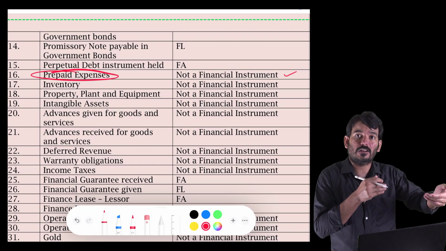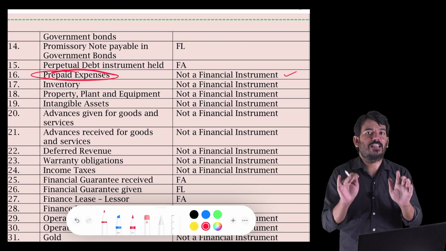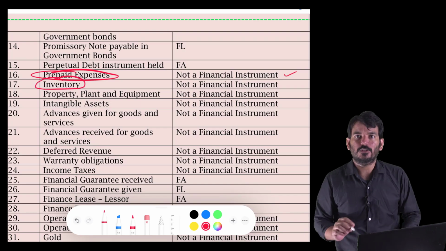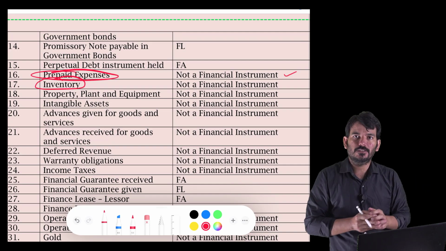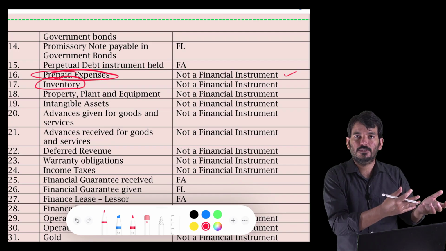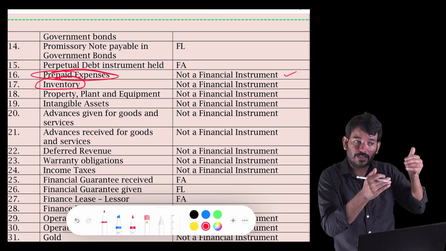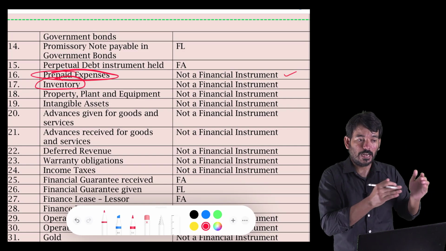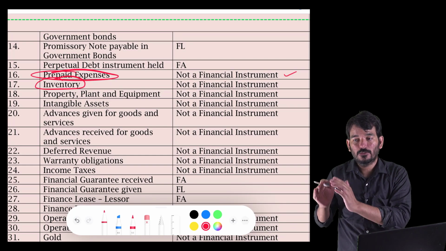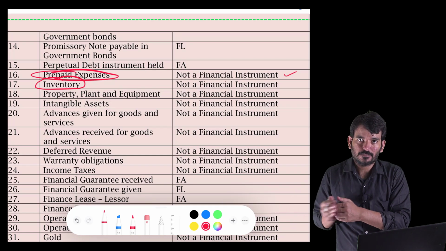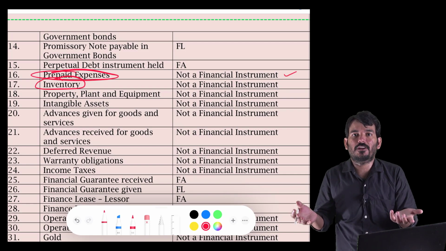So there is no contractual right to receive the cash in prepaid expenditure. For that reason, we will say it's not a financial instrument. And inventory also. I am a manufacturer or I am a trader. I have certain goods here. I am able to sell some goods. When I am selling, they are becoming a debtor. So the debtor is a contractual right to receive the money, but I am not able to sell a few goods. They are lying in my godown as a stock, closing stock. Those stock, I will not sell it. If you understand, I am not able to sell in the market. So where is the contractual right to receive the cash?